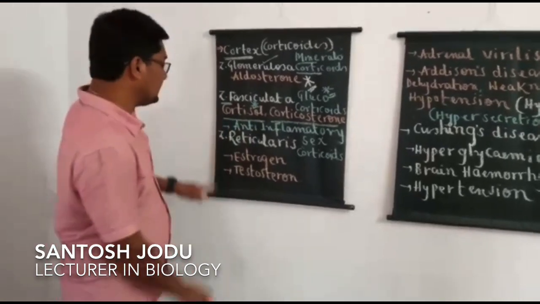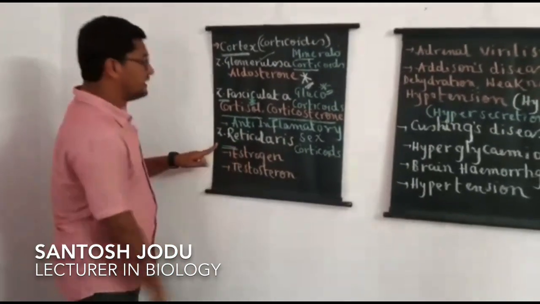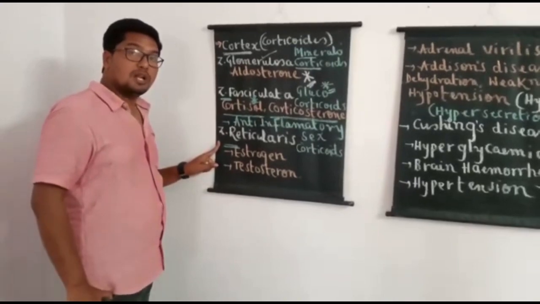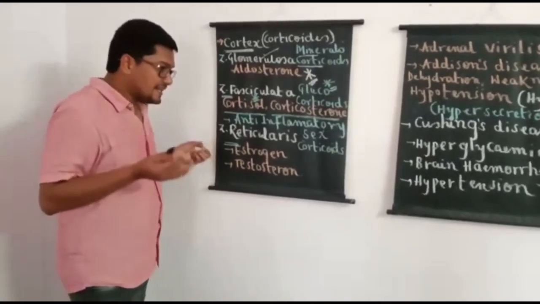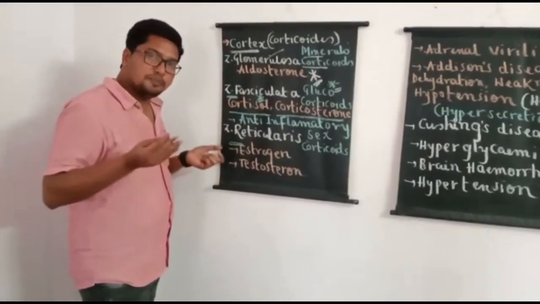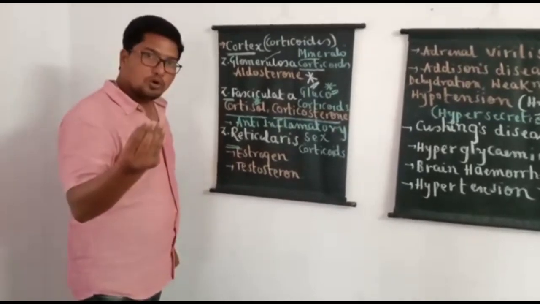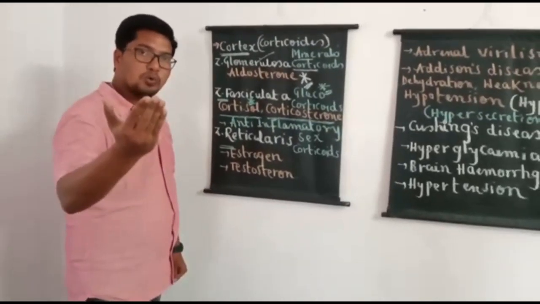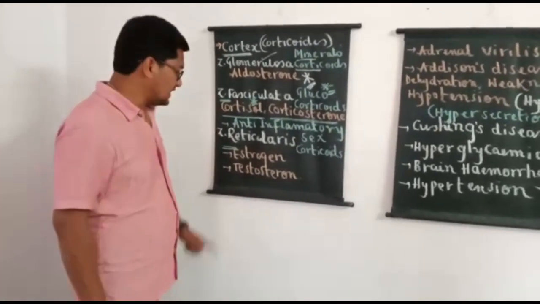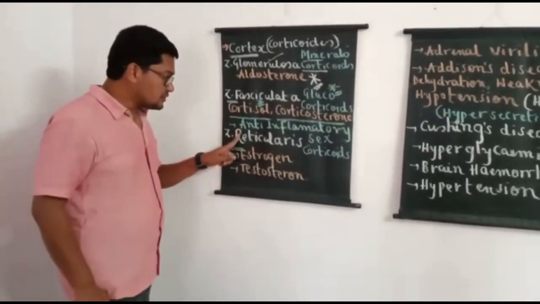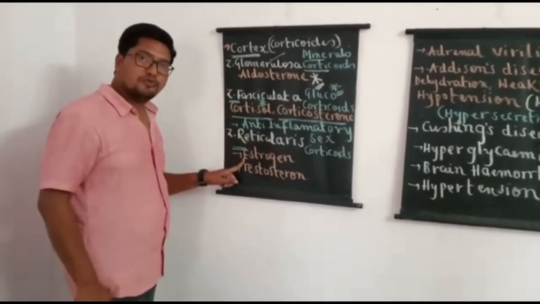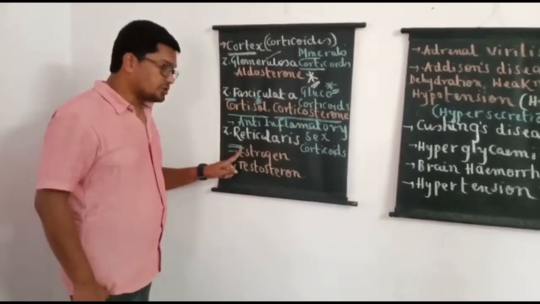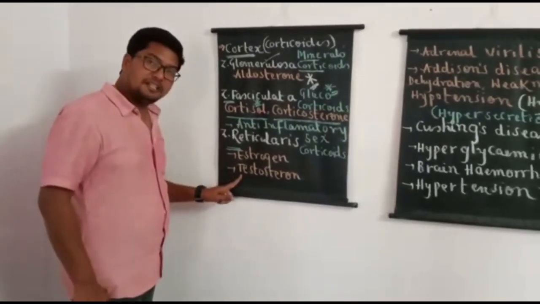And finally, the innermost layer of the adrenal cortex is called zona reticularis, and cells of zona reticularis produce trace amounts of male sex hormones and female sex hormones. That's why I have written cells of zona reticularis produce very little amount of estrogen and testosterone.